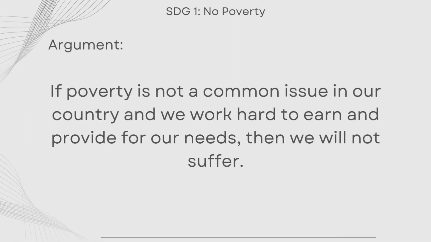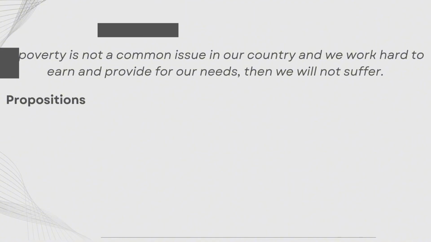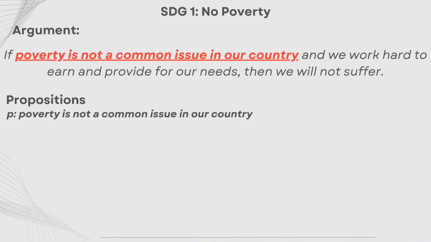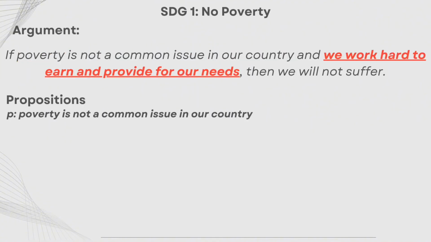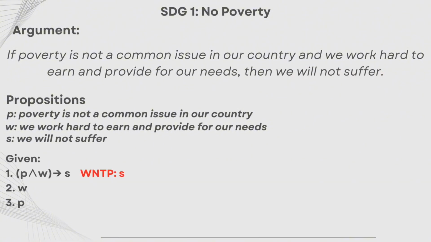For the first one, we have an argument: if poverty is not a common issue in our country, and we work hard to earn and provide for our needs, then we will not suffer. Before we proceed, let's first identify our propositions. P: poverty is not a common issue in our country. W: we work hard to earn and provide for our needs. And lastly, S: we will not suffer. For the givens, number 1, P and W implies S; number 2, W; number 3, P; and what we need to prove is S.